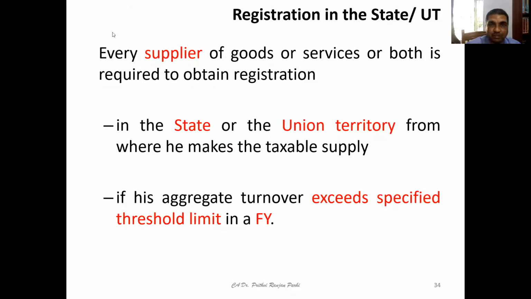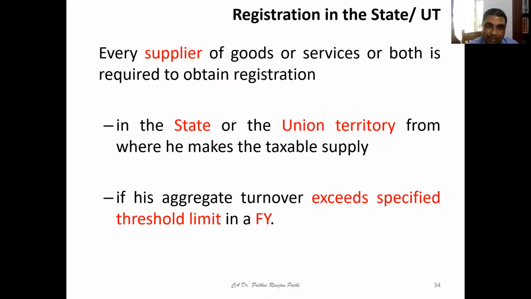Now, friends, let us talk about registration in the state or union territory. Please appreciate that every supplier of goods or services or both is required to obtain registration in the state or union territory from where he makes taxable supply.